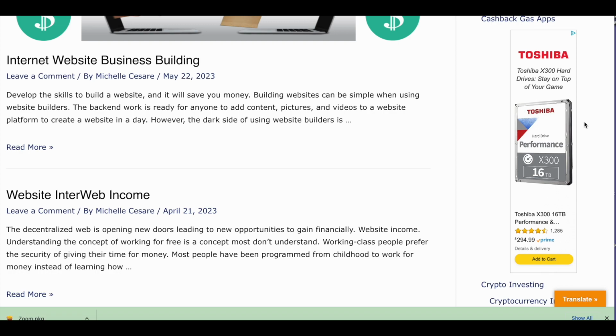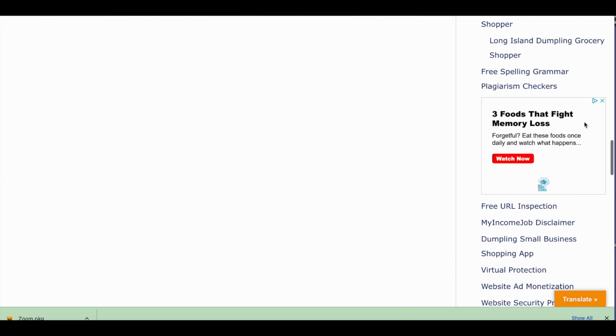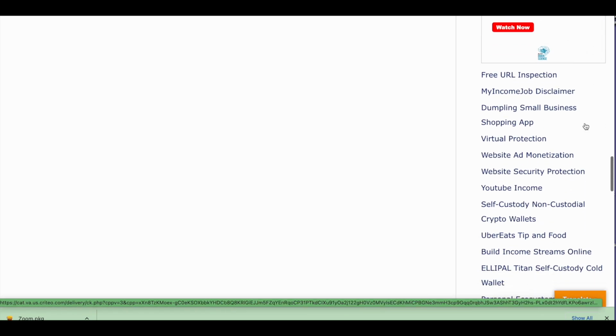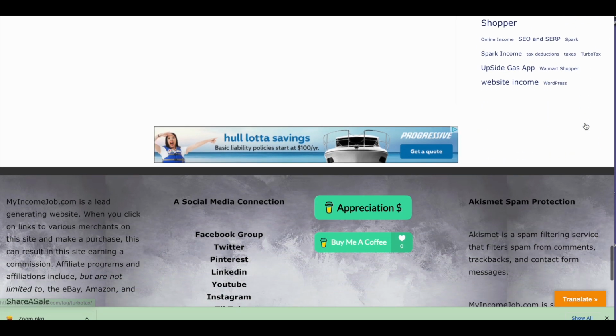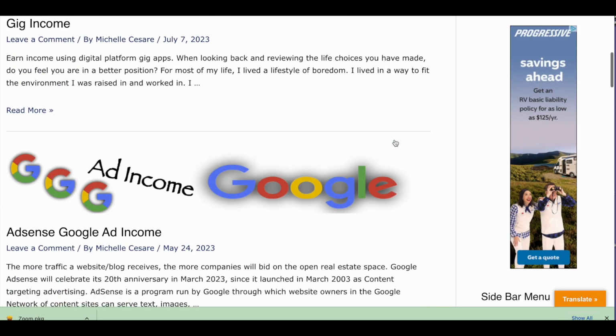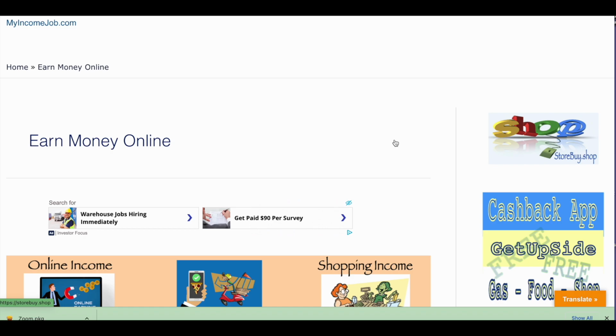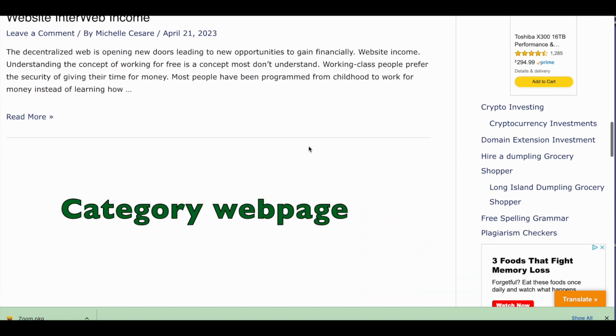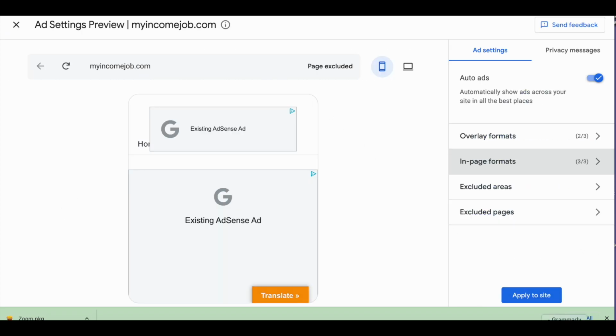I find that impressive. That means I'm doing something right. I'm getting better. There's another one. They felt it was worth another ad. And let's see if they placed one on the bottom. Yup, they sure did. However, this is a category page. Notice how the multiplex ad isn't shown, but Google AdSense is telling me that.